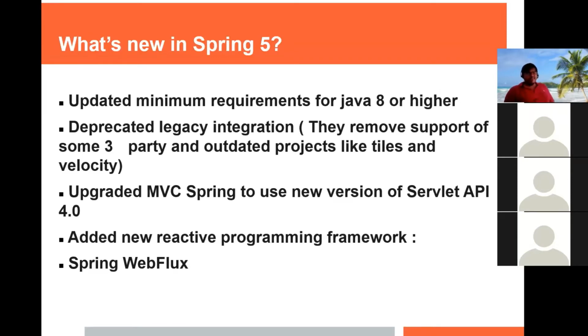Previously, most of the frameworks were using Java 7, even Spring was using Java 7. But in Spring 5, they have updated the minimum requirement to Java 8 or higher. It means you can use at least Java 8, no version lower than Java 8. And the second is, it has deprecated some of the legacy integration code, like Struts-style tiles.